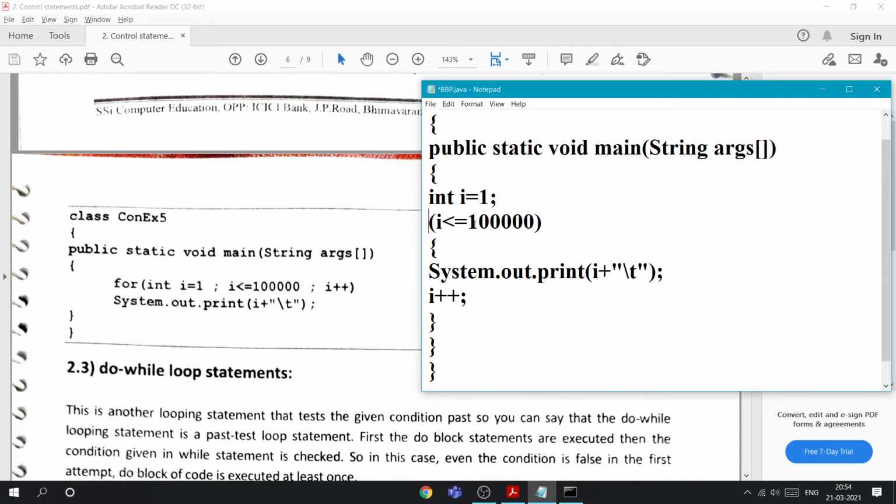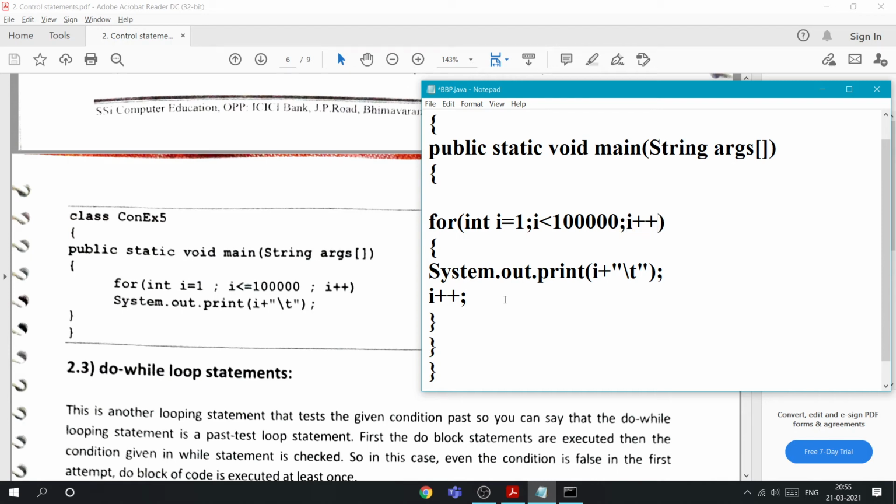In the while loop we initialized outside, but in for we can initialize inside itself: int i equals 1. It's our wish, we can write it outside, but the semicolons should be there. So i less than 1 lakh, i plus plus.